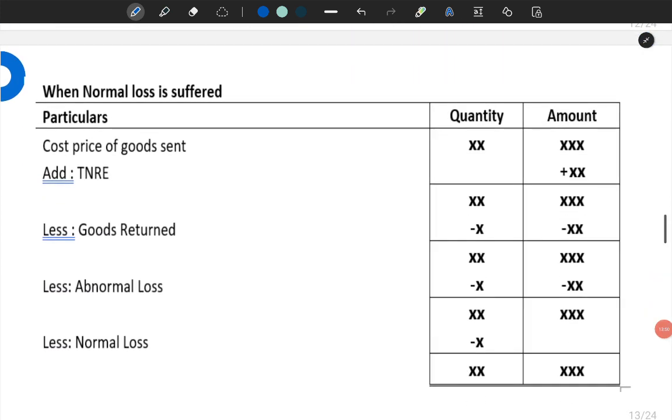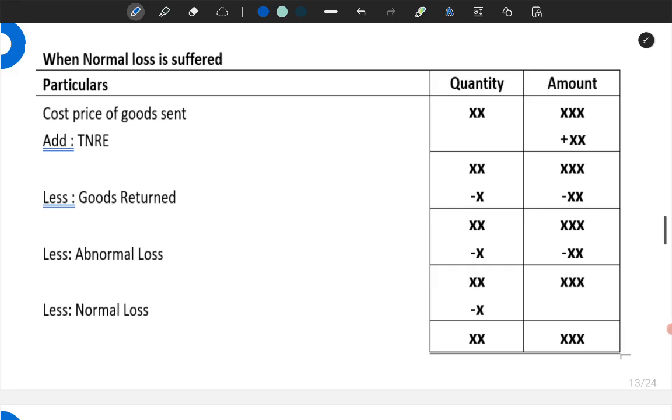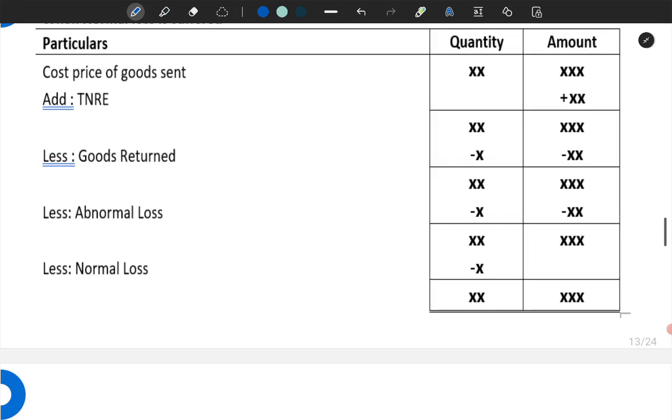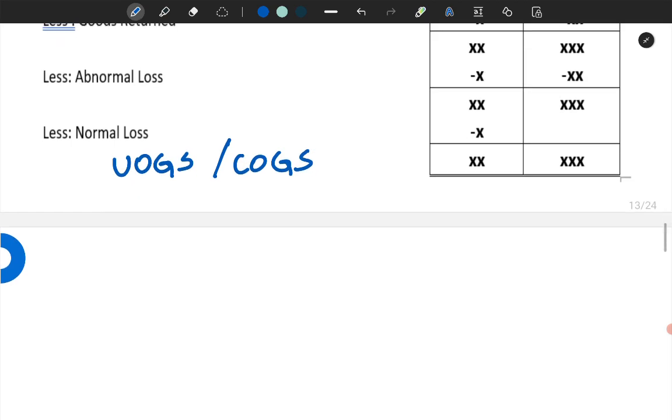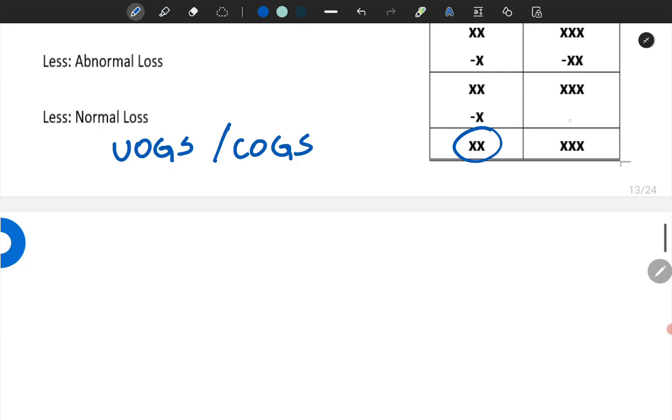Now what happens if normal loss exists? We will do the same thing, but here there will not be proportion. We will follow this format, and once we complete this format, whatever we get will be called UOGS or COGS, that is units of goods sold or cost of goods sold. This is called units of goods sold, and this is called cost of goods sold.